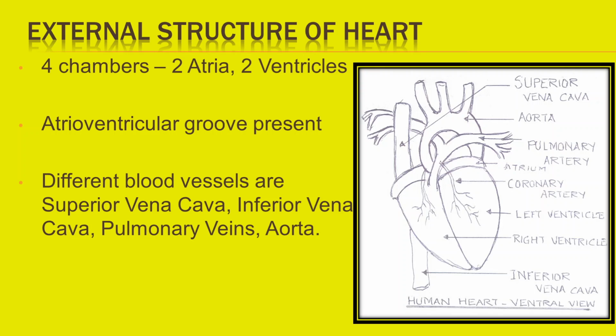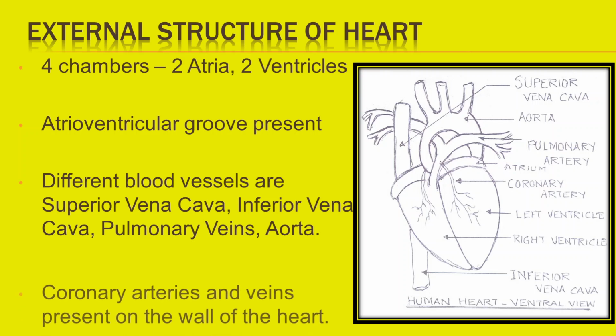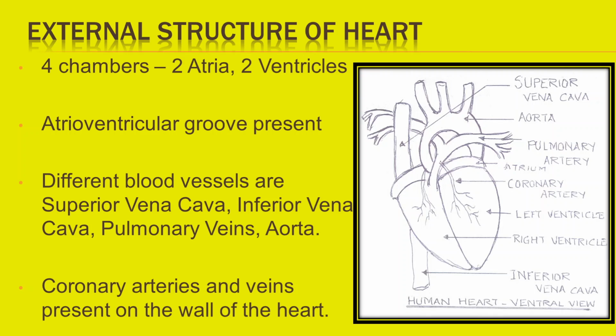Pulmonary veins bring oxygenated blood from lungs to the left atrium. Aorta carries blood and arises from the left ventricle. It carries oxygenated blood to different parts of the body. Coronary arteries and coronary veins are present on the wall of the heart. Next, we shall look into the internal structure of heart.